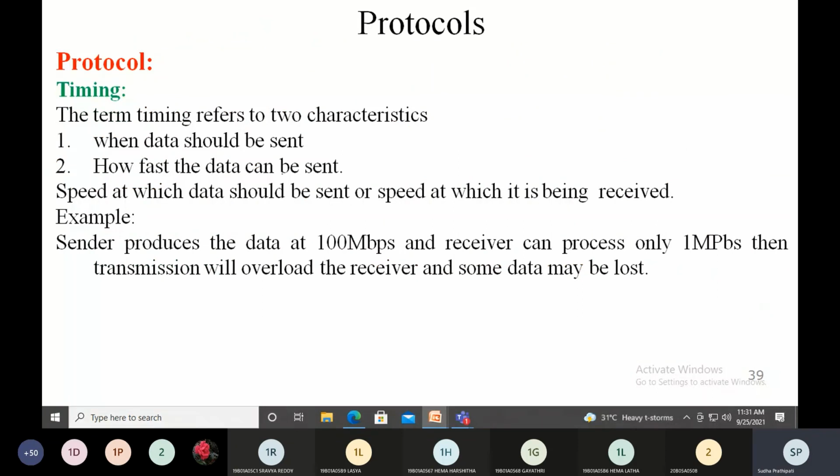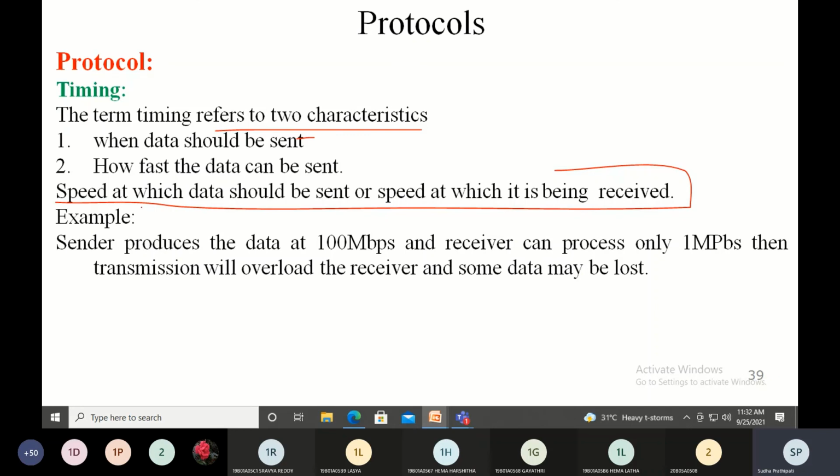And next comes the timing protocol. The timing protocol has two characteristics. To give the definition, timing is the speed at which data should be sent or the speed at which it should be received.